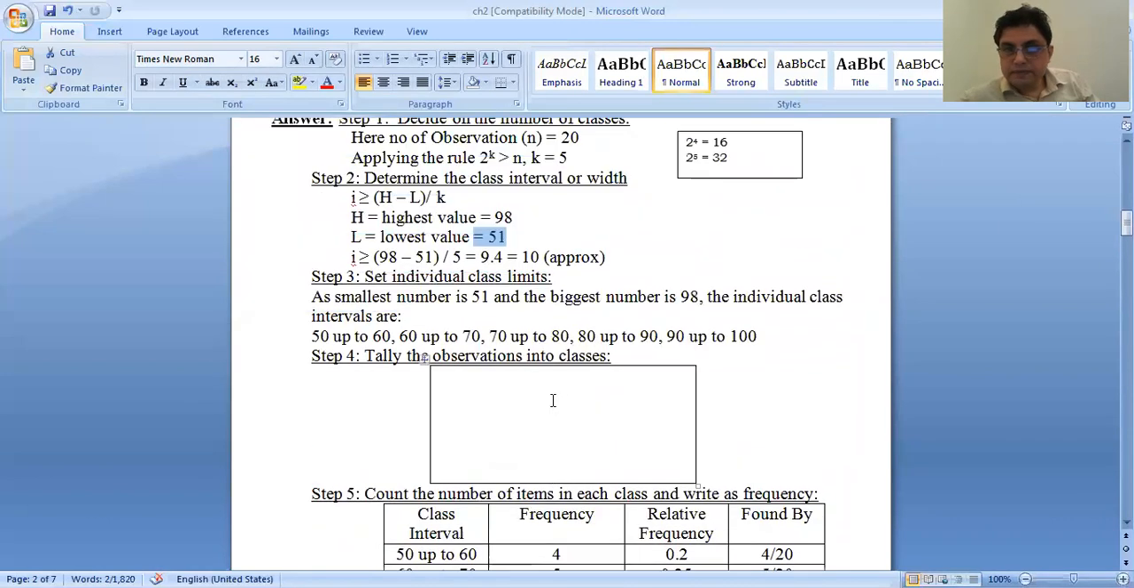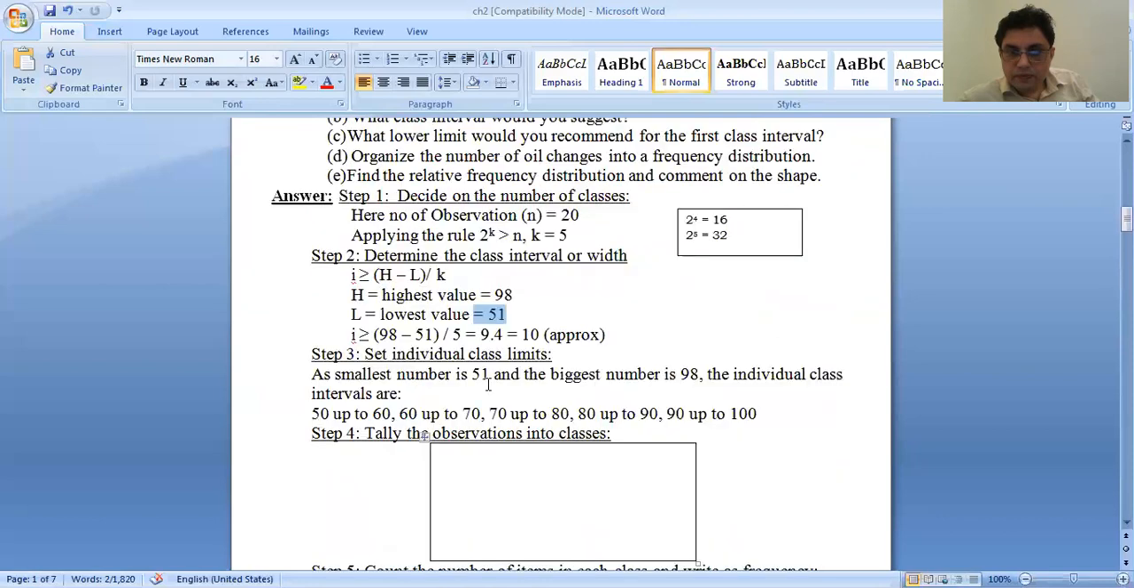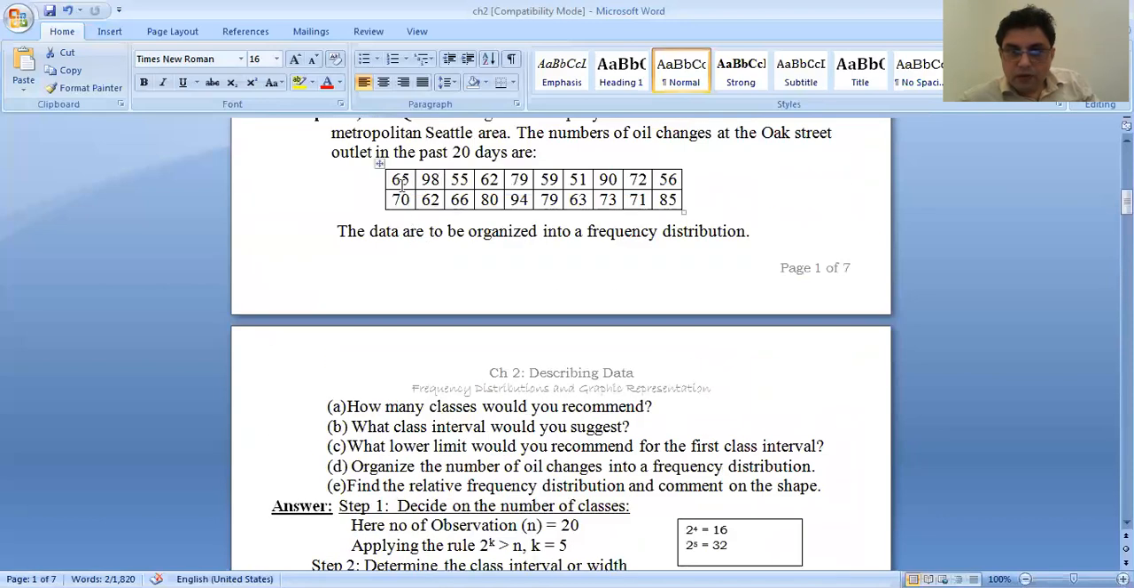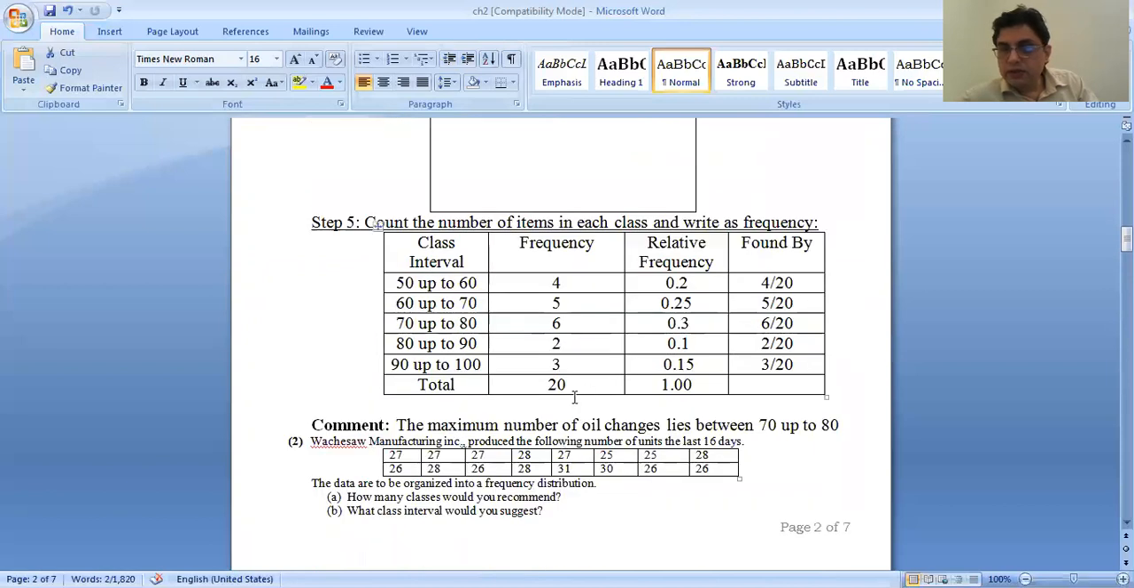Next, 60 to 70: 1, 2, 3, 4, 5. Then 70 up to 80. Sorry, 70 is in this section. So for 70 to 80, using the same counting method, then 6, 2, and then 3. The total is 20.